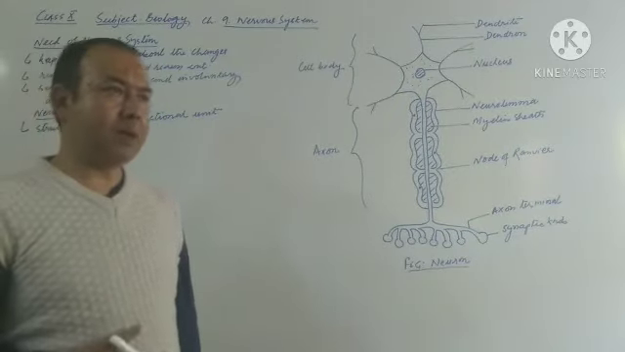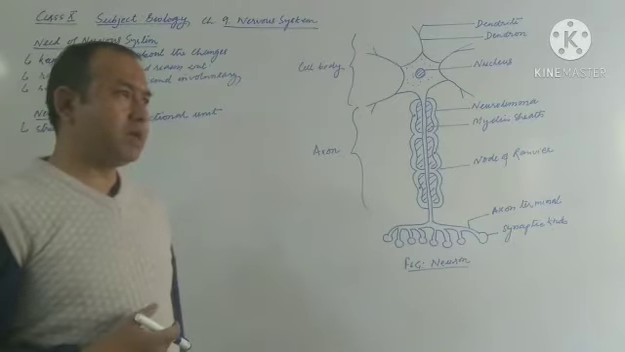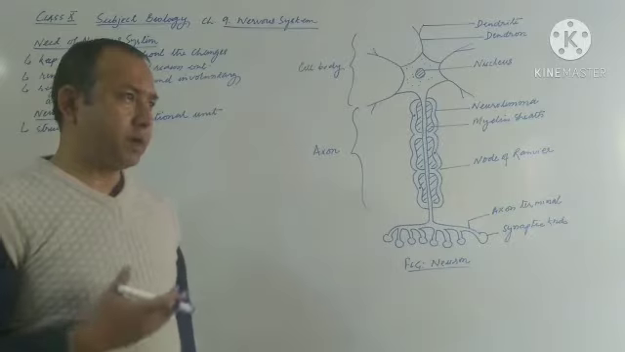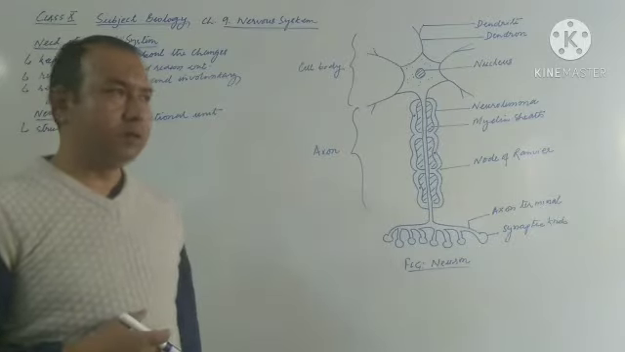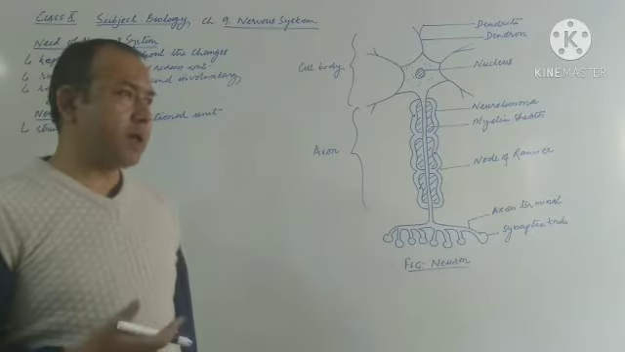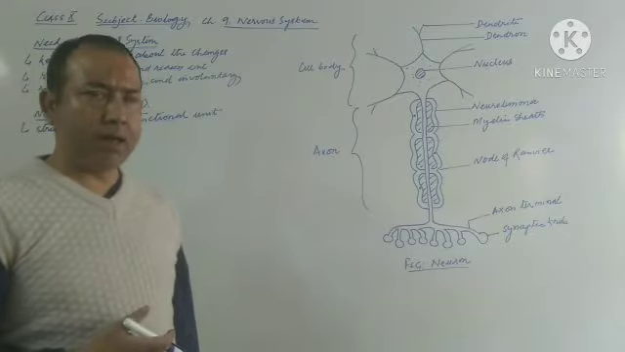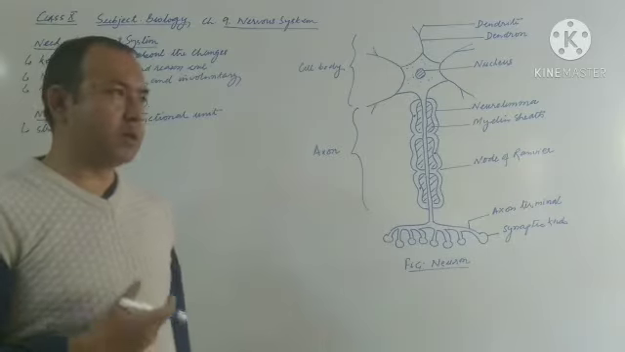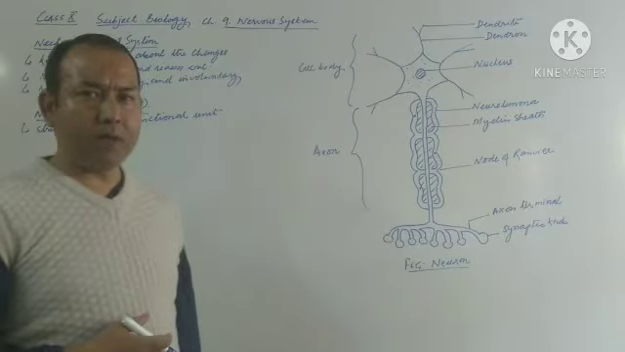After completing this nervous system, after clearing terms like reflex action, reflex arc, and then the synapse, we'll start another chapter, another part of the nervous system, that is sense organ, where we'll be learning about eye and ear.